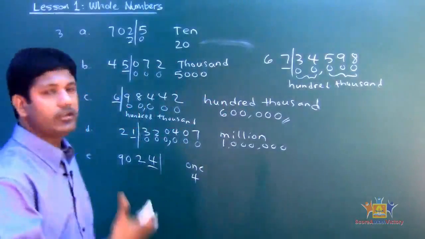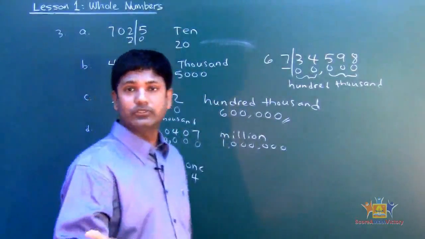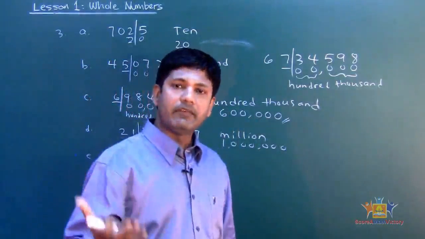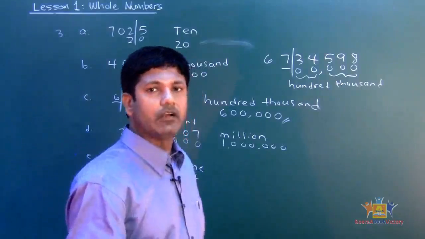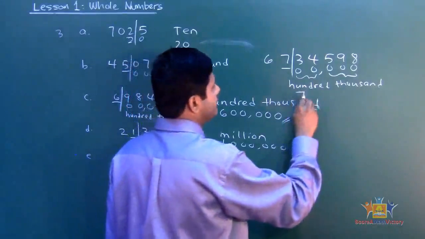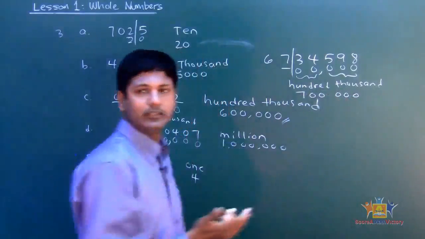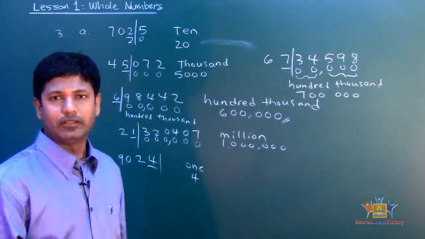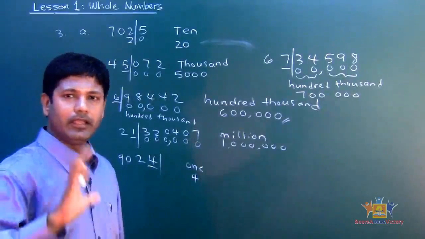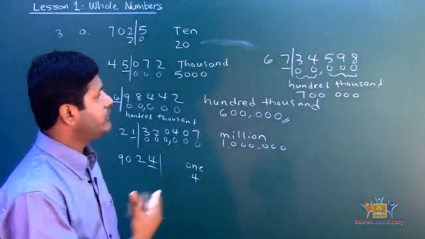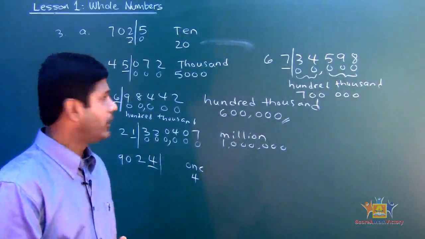It says what? 100,000. So 7 is in the 100,000 family. That's it. And what's the value of the digit of 7? 700,000. 700, and then 3 zeros. That's it. See that? 700,000. Very straightforward, okay? Don't make it too difficult. It's very easy to find the place value.